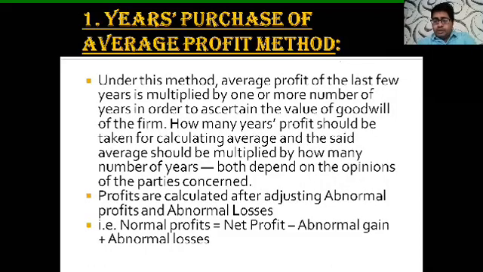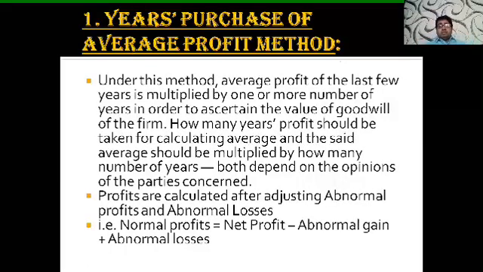Now this profit, the actual profit which you have got, in that there are some abnormal losses which you have deducted. There may be abnormal income which you have added. This abnormal income or abnormal losses means those which are not going to continue in the near future. They come instantly. They are not of a recurring nature. So this type of abnormal profits we have to reduce from the profit of that year, and the abnormal losses we have to add back.